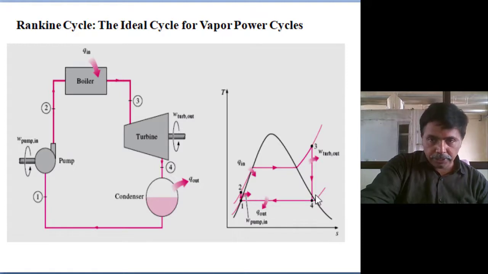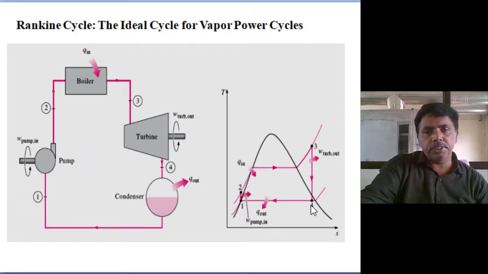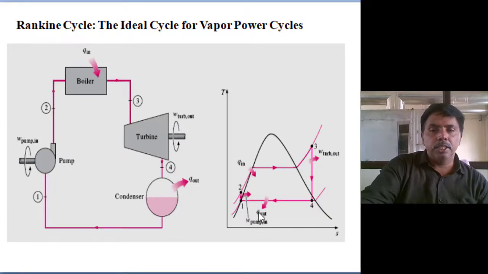Next, turbine expansion: adiabatic or isentropic expansion in the turbine, reaching the turbine outlet at the condenser with a dryness fraction maybe 0.8, 0.9, more than 0.85 or 0.9. The wet steam enters the condenser, where at constant pressure heat rejection takes place. That steam condenses and reaches the saturated liquid condition, and the saturated liquid enters the pump. This is the ideal Rankine cycle.